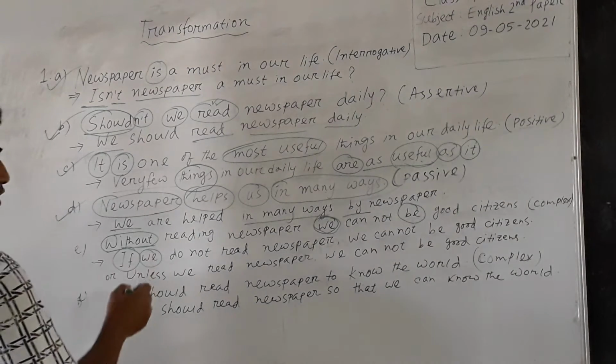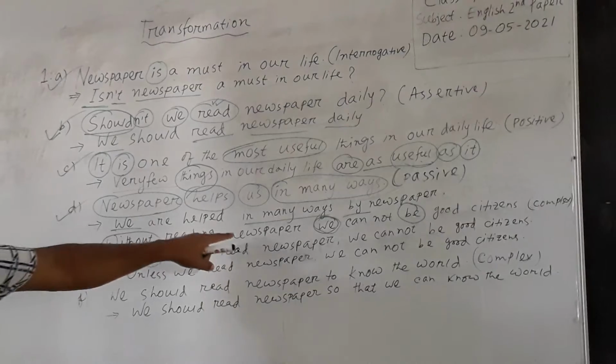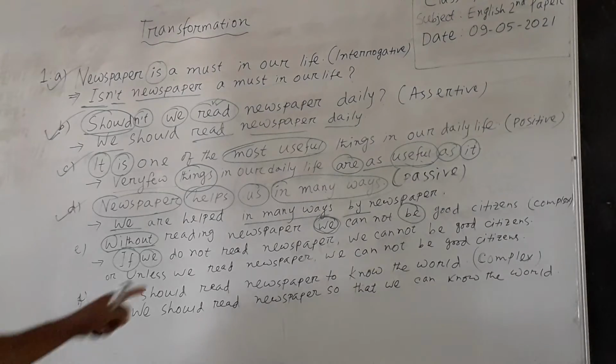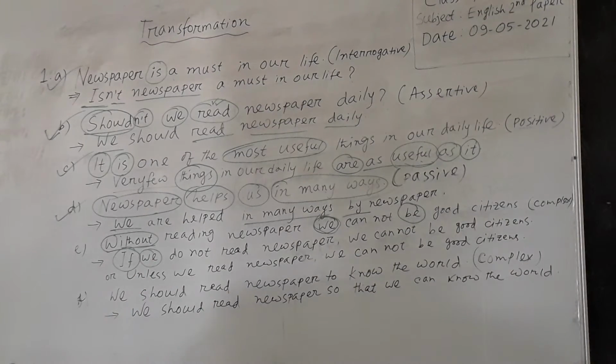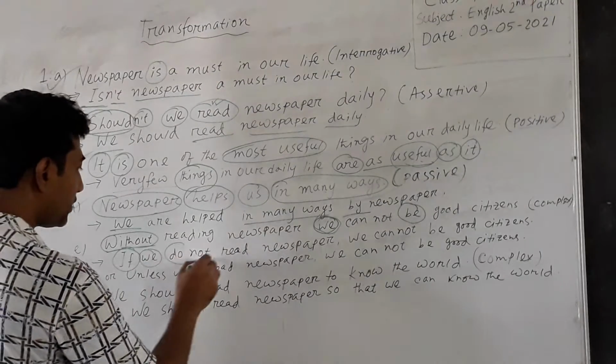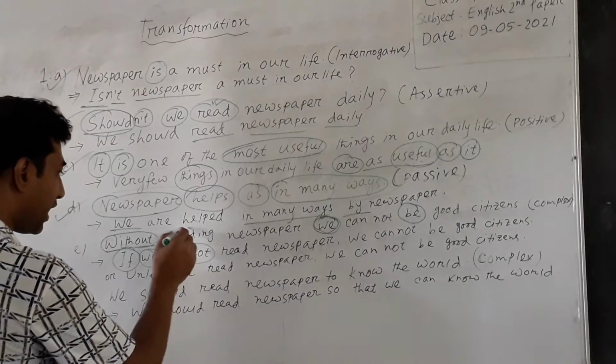But after we, we can write do, not does, as the original sentence is in present indefinite tense, and that's why we have to write do not. After we we can't write does or does not, and that's why we have written do not. And then we have written the base form of the verb.